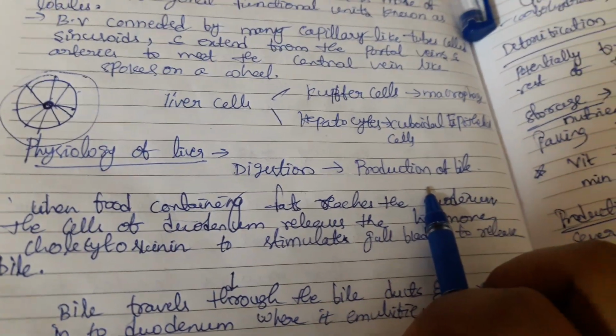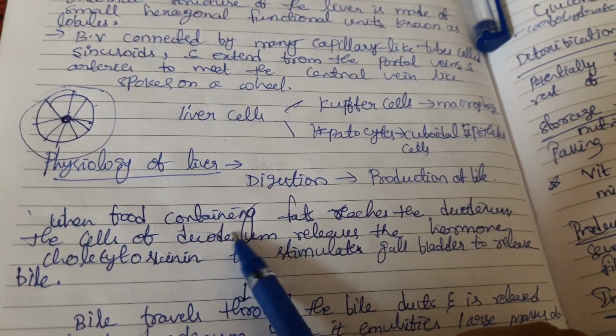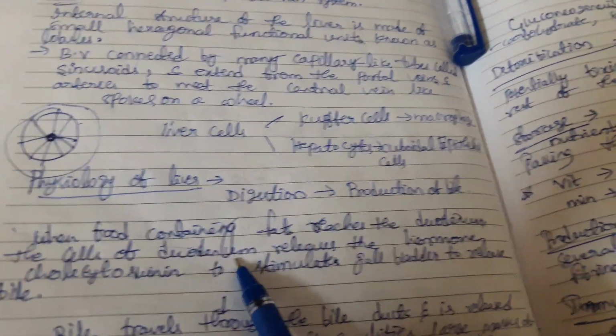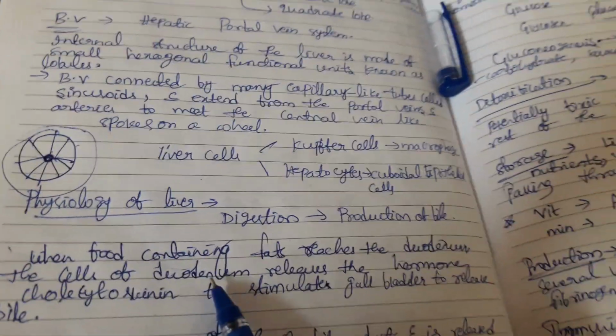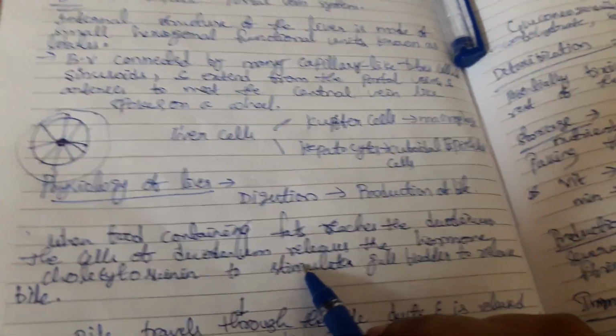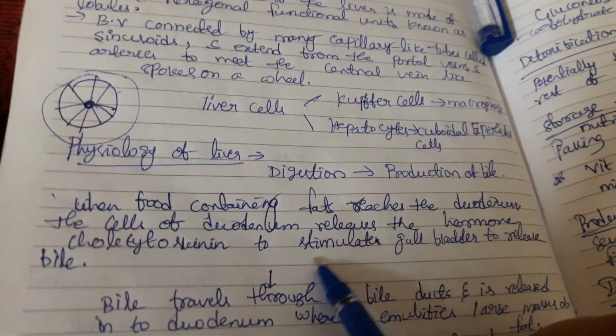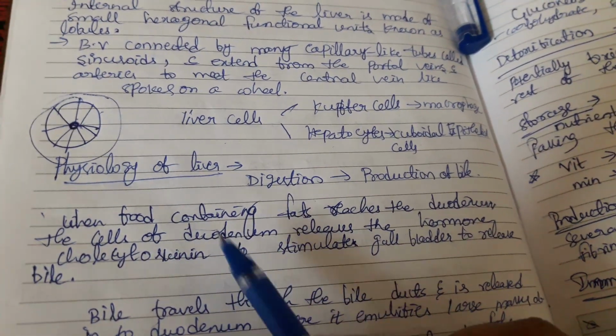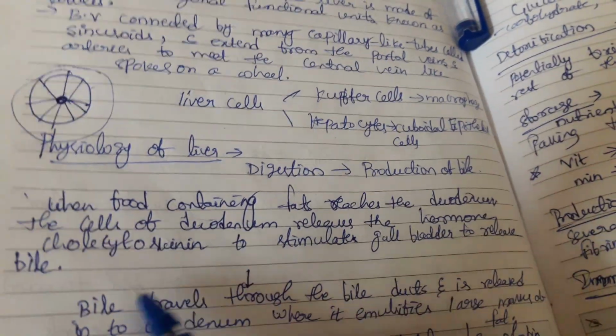First function of the liver is digestion, that is production of bile. Actually bile plays a major role in digestion of fats by emulsification. Here is how it happens. When the food containing fat reaches the duodenum, the cells of the duodenum release the hormone called cholecystokinin, which stimulates the gallbladder to release the bile.